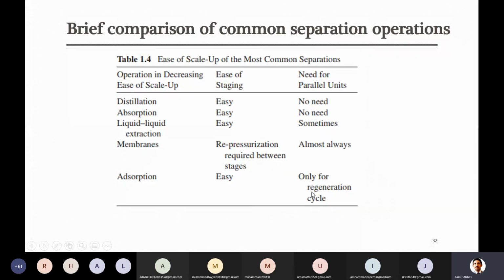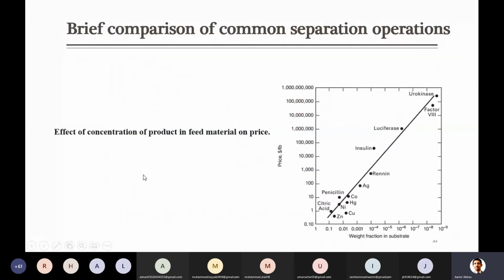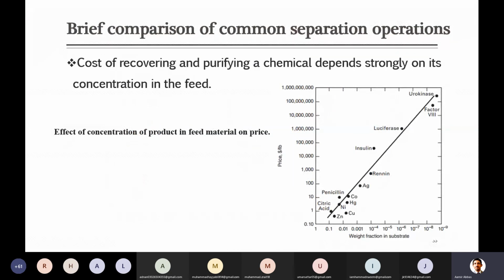So this is just a general comparison between these various techniques: distillation, adsorption, then LLE, membrane, and adsorption. Here there is something about the cost of recovering and purifying a chemical. This depends strongly on its concentration.